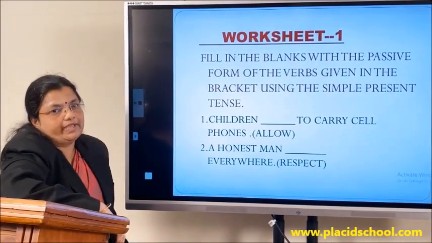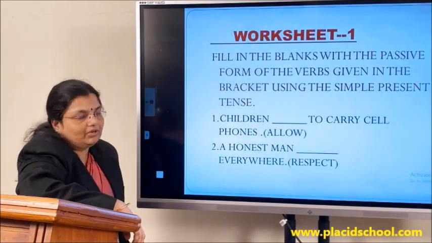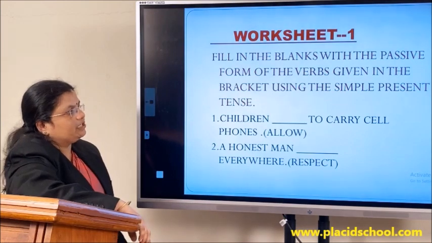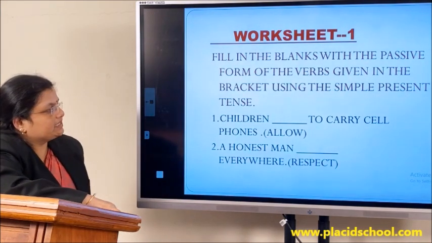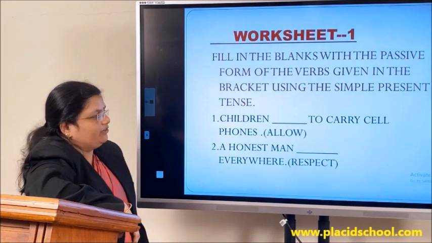You have got a worksheet based on simple present tense. You have to fill the blank with the passive form of the verb given in the bracket using the simple present tense. First one, children dash to carry cell phones.